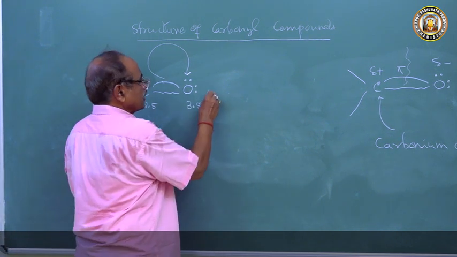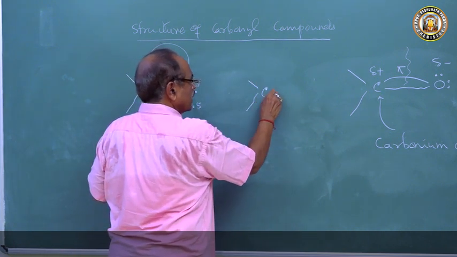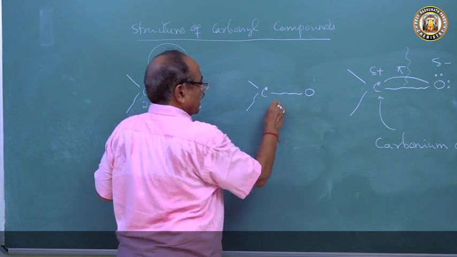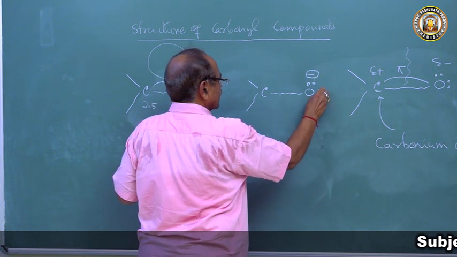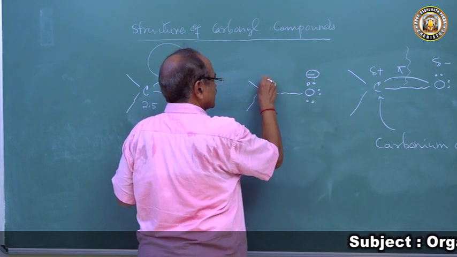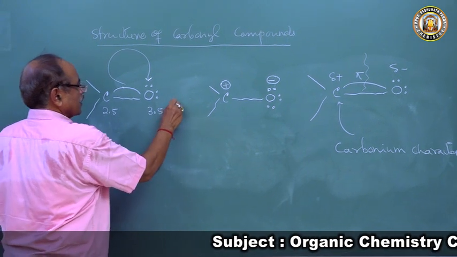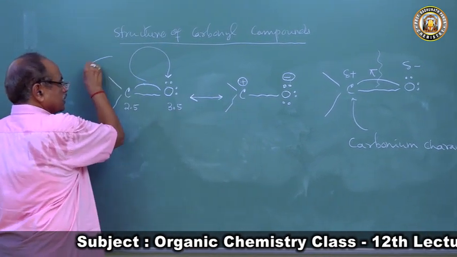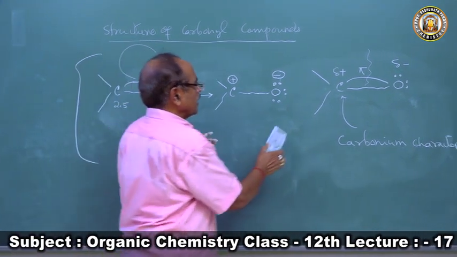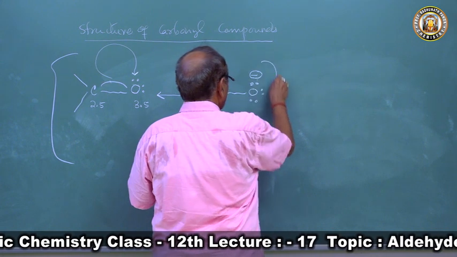So what will happen? This will have another structure: carbon, single bond, oxygen, and the electron pair has come to oxygen, giving it a negative charge, and this carbon has a full positive charge. So the carbonyl group can be represented by two resonating structures. This is one resonating structure and the other is the second resonating structure of the carbonyl group.